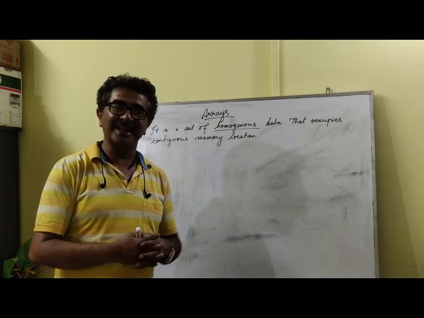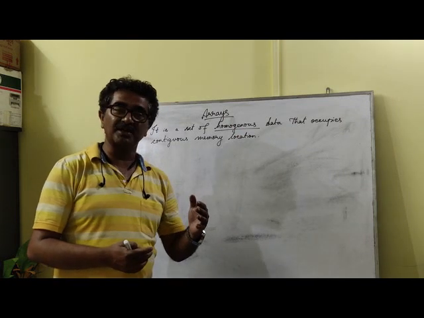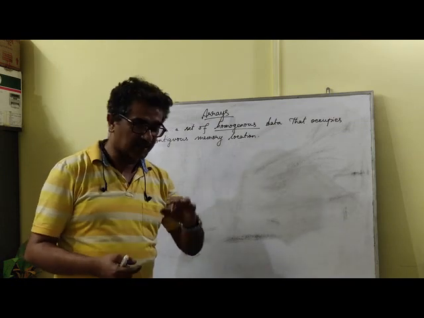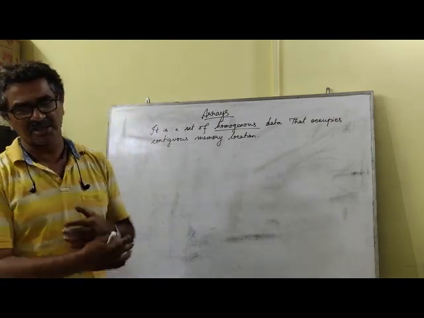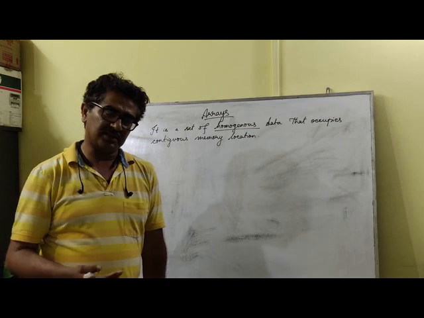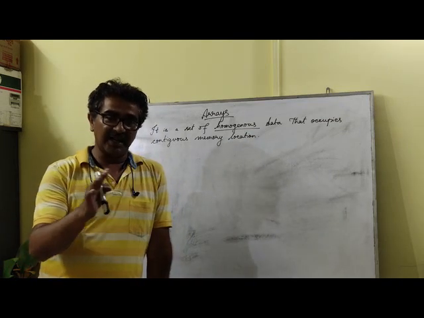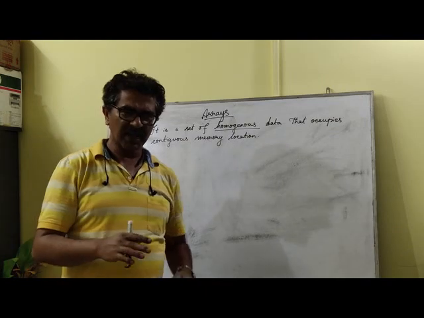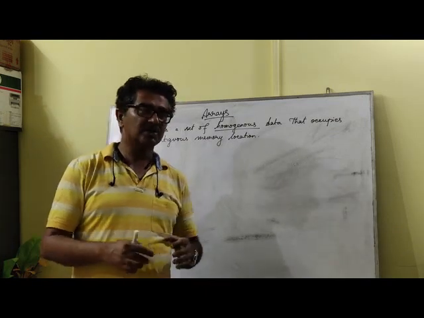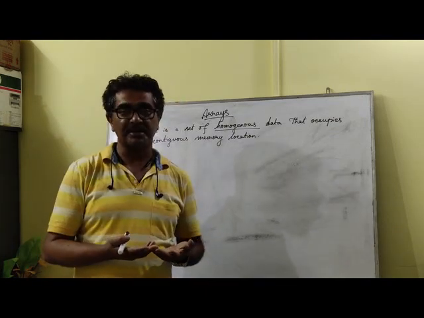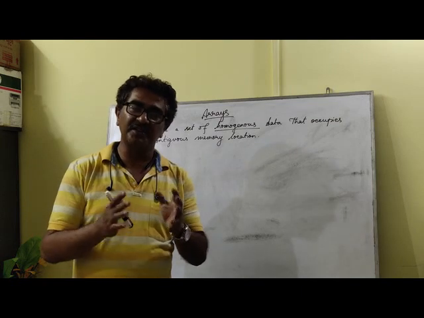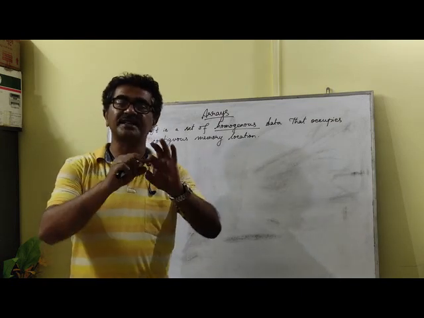Suppose we are going to create an array of numbers. When it comes to numbers, there may be floating point type as well as integer type. This particular part you have already studied before: int, float, double, even long, so many different data types are there. However, whenever you are creating an array, it should be of the same data type.